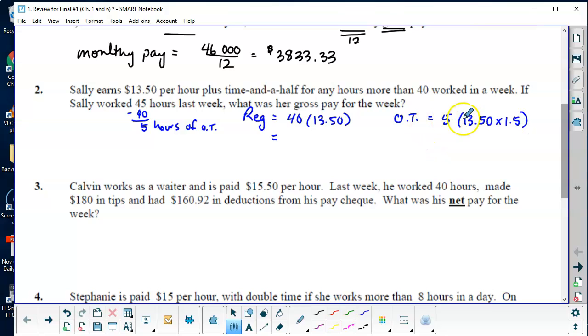Now you don't need the brackets there, so I could take this off and just put a multiplication symbol in, because it really doesn't matter if you multiply the hours by 1.5 or the rate of pay. But that's how you get the overtime. So she was basically getting, the 1 represents getting the regular pay for those 5 hours, and the 0.5 means she gets half of the pay added on as well. Okay, and then we will add those together.